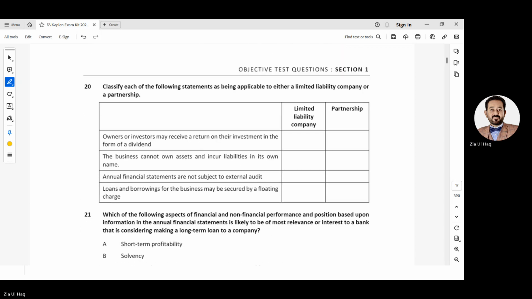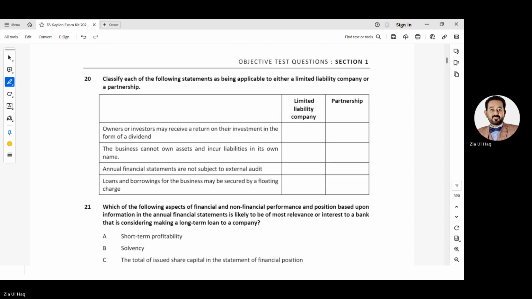Number 20. Classify each of the following statements as being applicable to either a limited company or a partnership. Owners or investors may receive a return on their investment in the form of dividend, where we pay dividend in a company. The business cannot own assets and incur liabilities in its own name: in partnership. Annual financial statements are not subject to external audit.